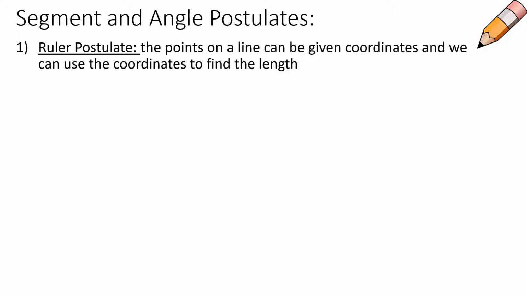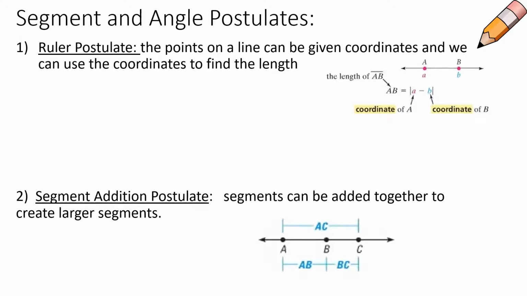Okay, so here are some postulates that you probably want to write down in your notebook. And I believe that the pictures are in your foldable for you. So here are some segment and angle postulates, or things that we can assume are true without having to prove them because it just makes logical sense. The ruler postulate says that the points on a line can be given coordinates, and we can use those coordinates to find a length or a distance, right? When you measure something with a ruler, you just take the ruler for granted. We don't have to prove that that ruler makes sense.